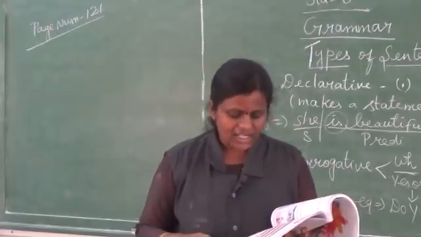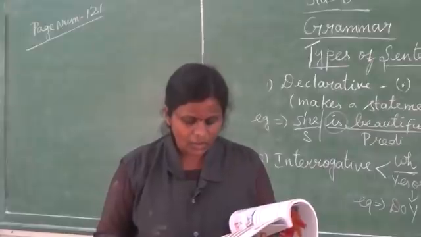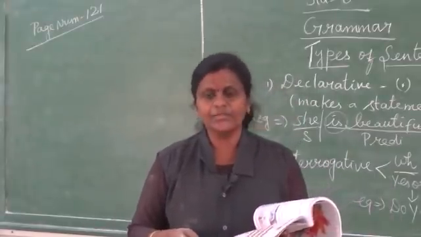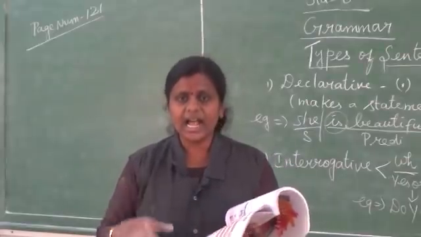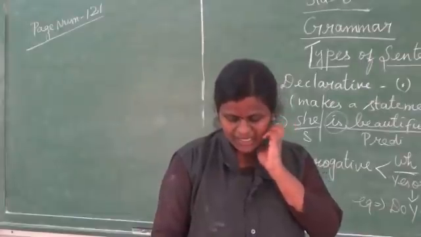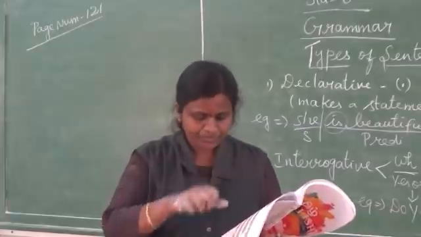Second one, dash play football. Which one is correct here? You just put the tick mark in that B option. Can you play football here? Why? Because at the end, the question mark is there. So we have to frame the sentence in a question type. So, can you play football?